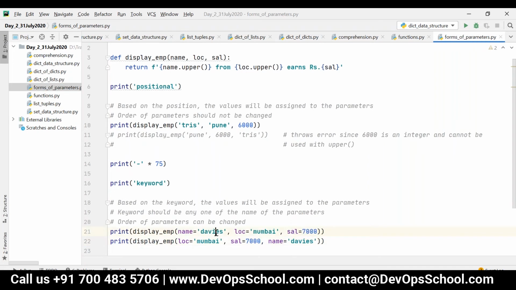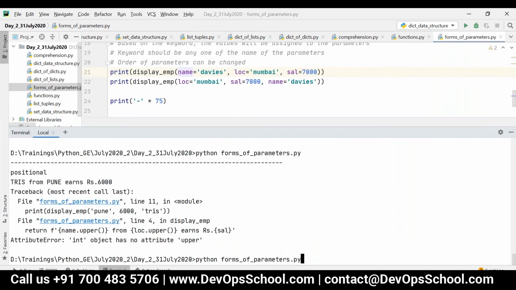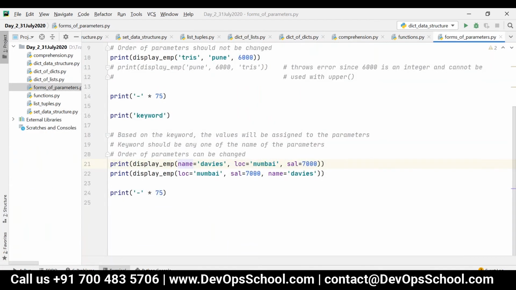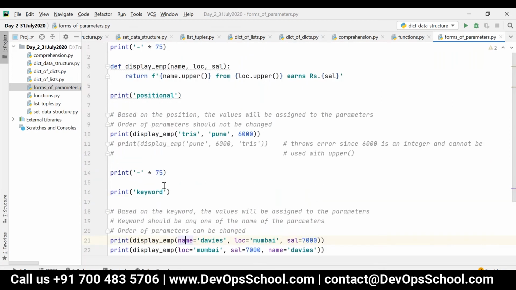So the values will be mapped to the parameters based on the keyword. Even if you change the order of parameters, you can see the same output: Davis from Mumbai earns rupees 7,000. Got it, Ajmal? Any doubts so far? No, fine.